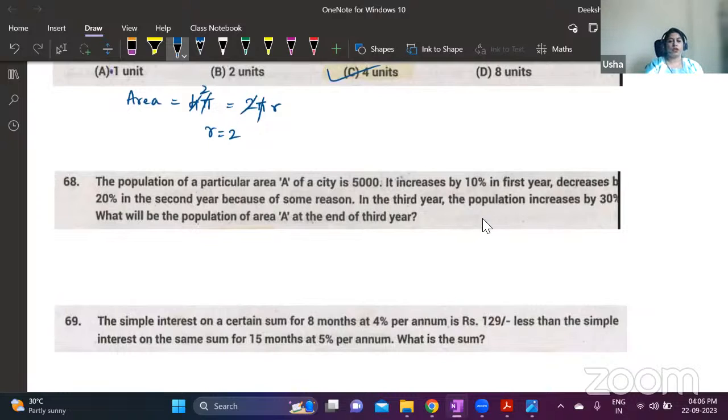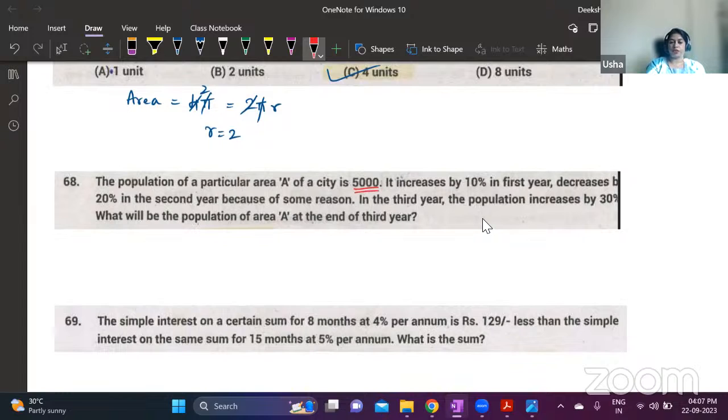Solve next one. This is based on percentages. Population of a particular area A of a city is 5,000. It increases by 10% in the first year, decreases by 20% in the second year because of some reason. In the third year, population increases by 30%. What will be the population of area A at the end of third year? I have explained about percentage factor in the percentages video. If you are new to the channel, watch percentages video in PGCET playlist.